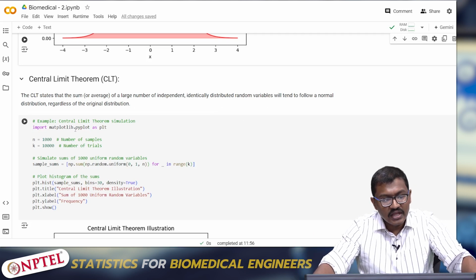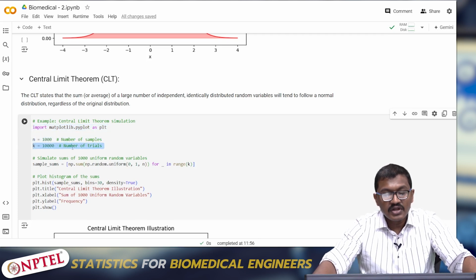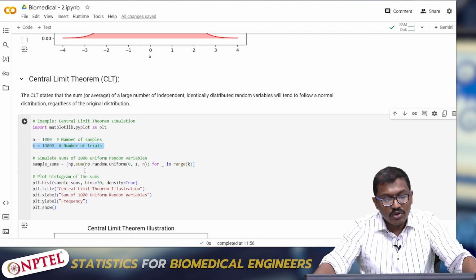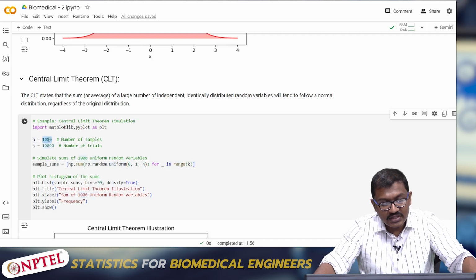To show that, I have imported matplotlib and I am taking 1,000 samples and keeping 10,000 trials. To do that, I have used np.random.uniform. It creates uniform variables between 0 and 1.